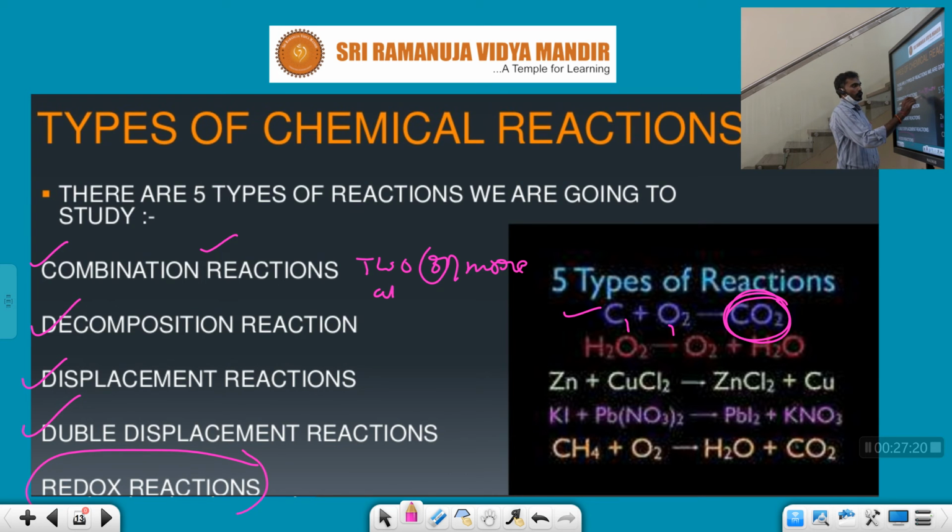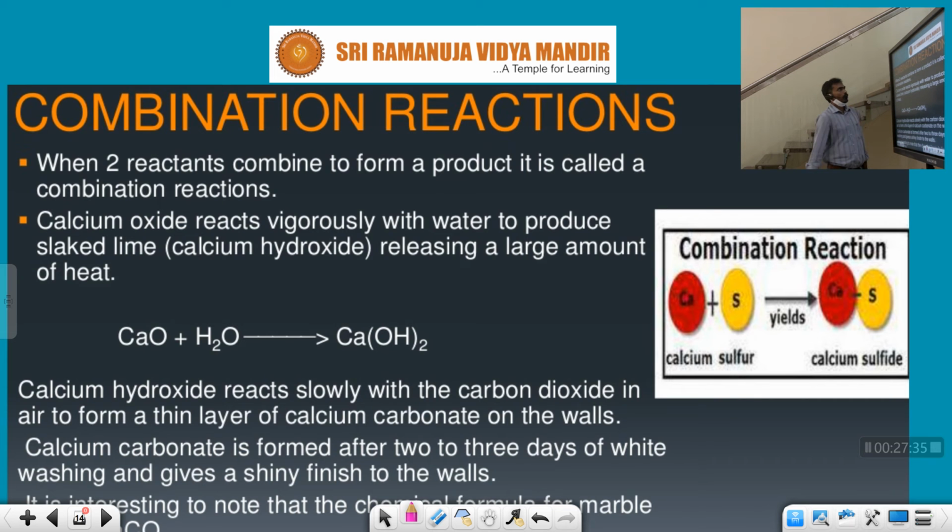Two or more atoms, molecules, or ions that combine to form a product give a chemical combination reaction.